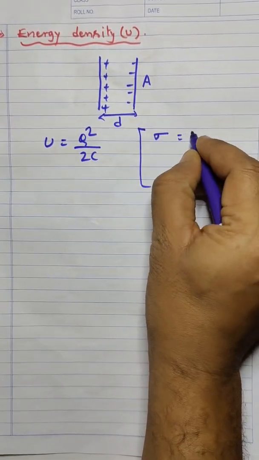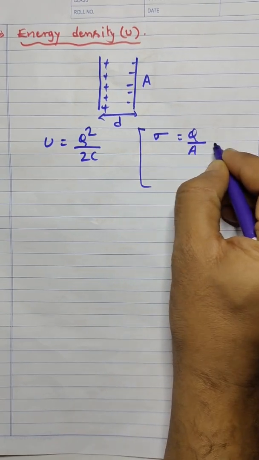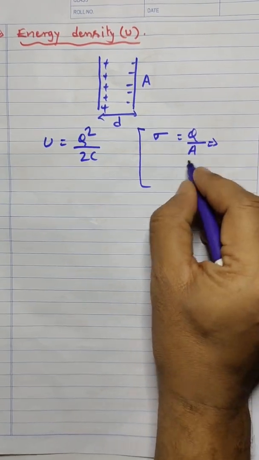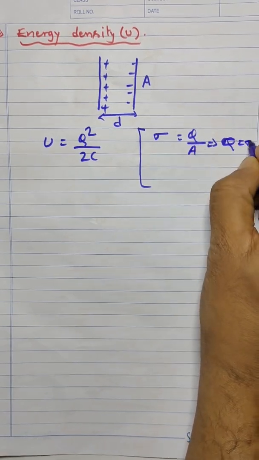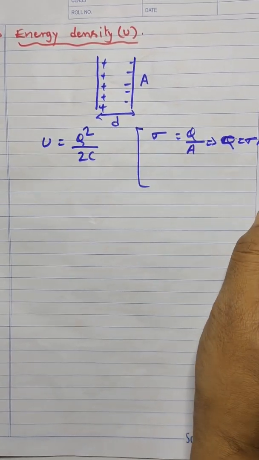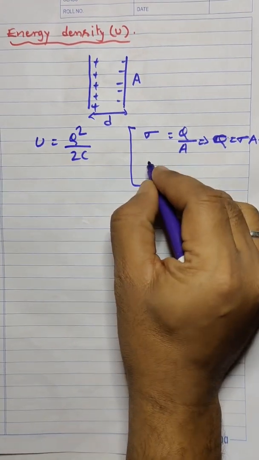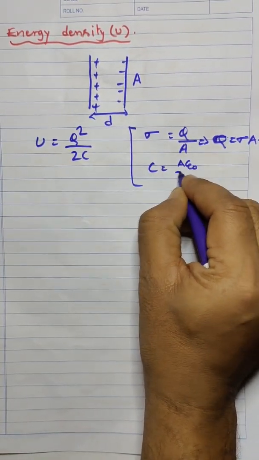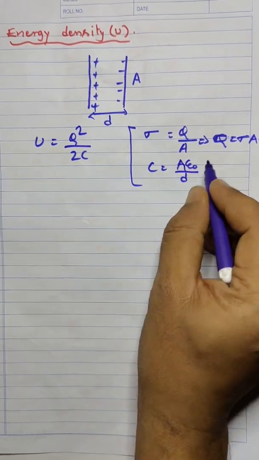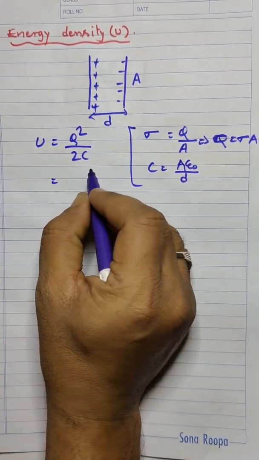Since we know that sigma is equal to charge by area, this implies that Q is equal to sigma into area. We know this formula. Also C is equal to A epsilon naught by d. Substitute these values here.